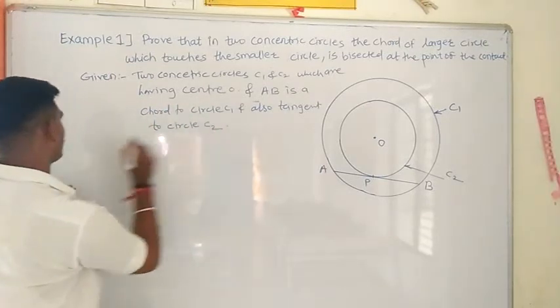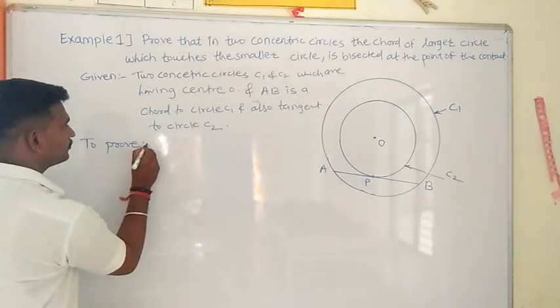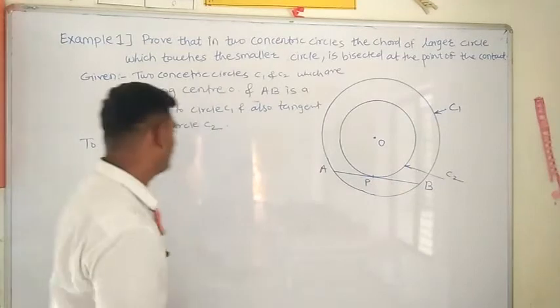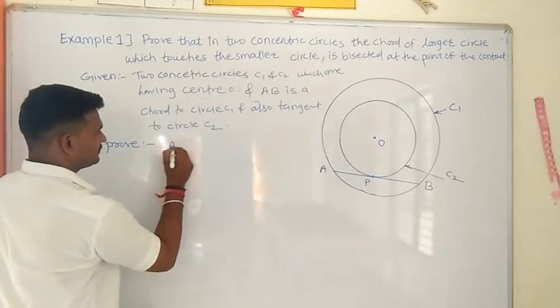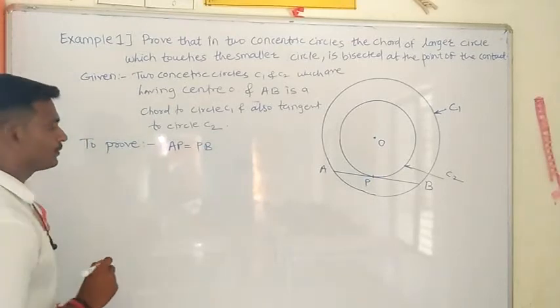Now what we have to prove here? Here we have to prove AP is equal to PB.